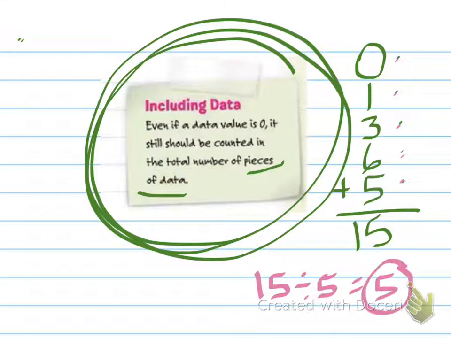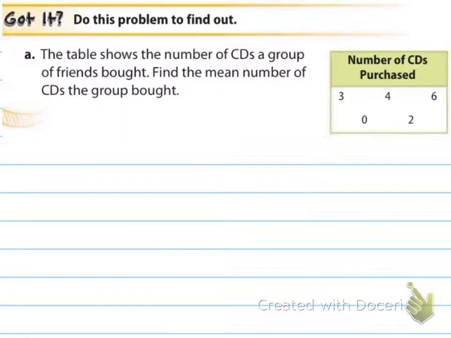And so again, 0 didn't count for anything when I was adding, but it does count when I am counting how many pieces of data I have. That's really important that you remember that. Super important, okay? I can't tell you how many people get things wrong. If you divide it by 4, you're going to get the answer wrong, right? It's not going to end up being 5. So please pay attention to that.